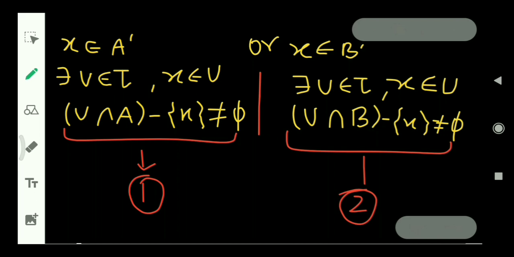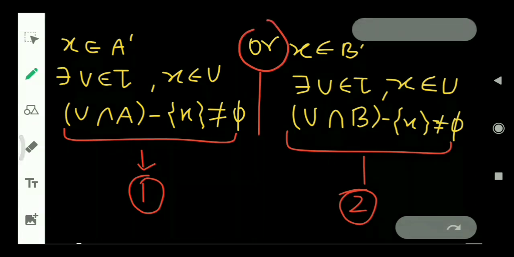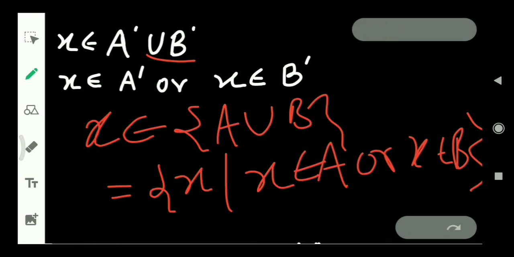Similarly, with the set B, there exists U belongs to tau, that is an open set, x belongs to U, and U intersection B excluding the point x, then that set also must not be empty. Here we are using the OR notation as we are dealing with the union of two sets.